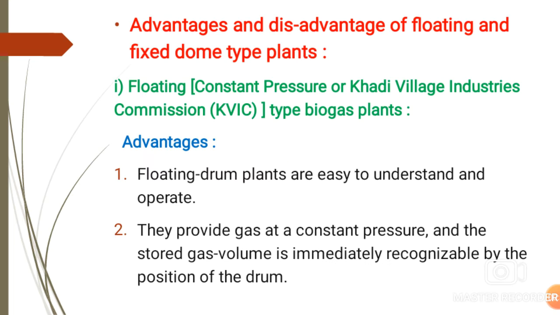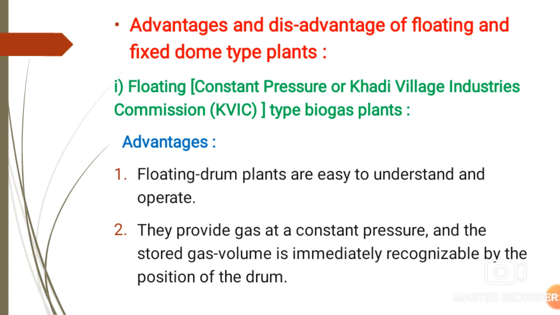First, we have to see the floating, that is, the constant pressure or Khadi Village Industries Commission, in short KVIC type biogas plants. The floating type biogas plant is also known as a constant pressure type biogas plant or KVIC type biogas plant. These are all alternative names for the floating type biogas plants. First, we have to see the advantages of the floating type biogas plants.